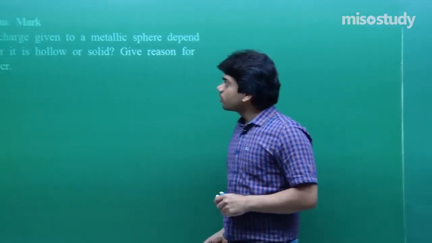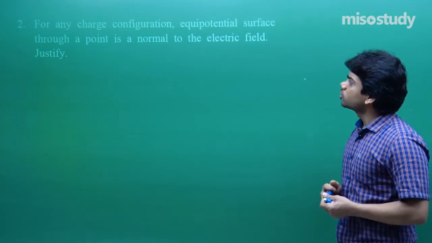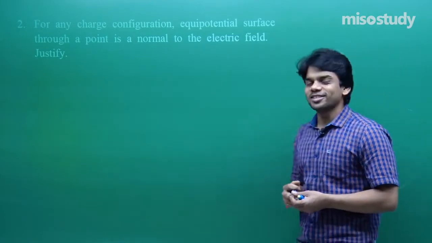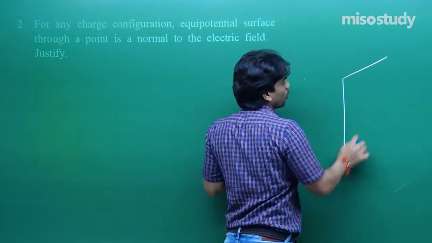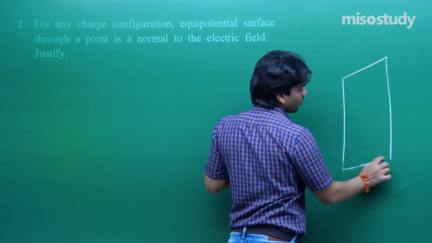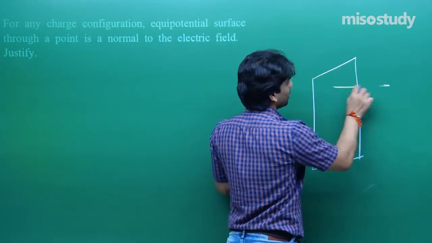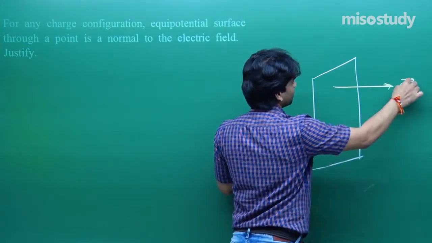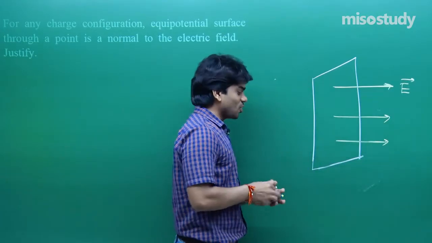Next one, we have question number 2. For any charge configuration, the equipotential surface through a point is normal to the electric field. Justify. If I draw any kind of equipotential surface, let's say this is an equipotential surface, and let's say we have an electric field here.